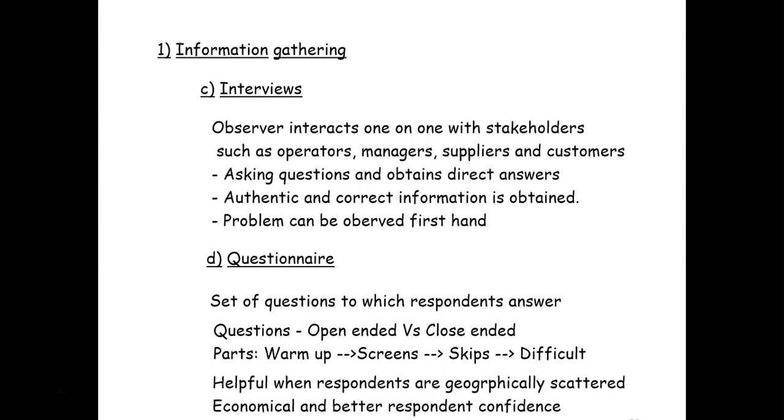Close-ended are usually yes or no answers, or they are one of the options. For example, nowadays your exams are being done on the online mode. So usually the answer has to be among A, B, C or D, right? So you don't have freedom to select any other answer or describe any other answer, right?